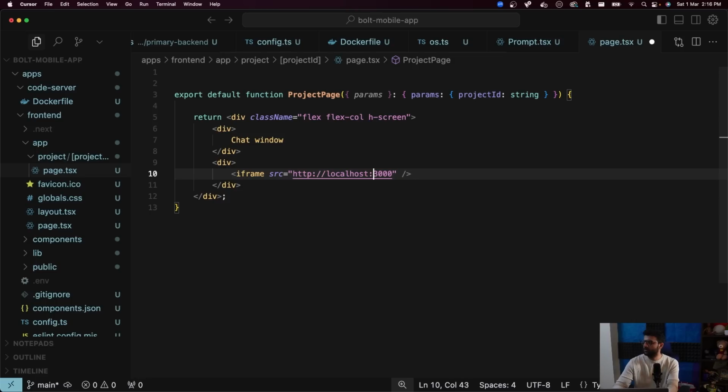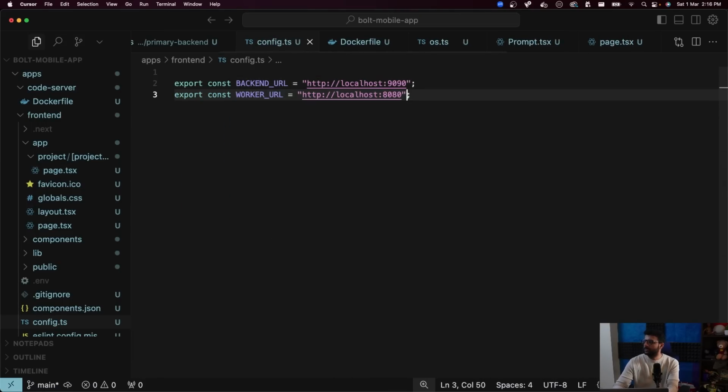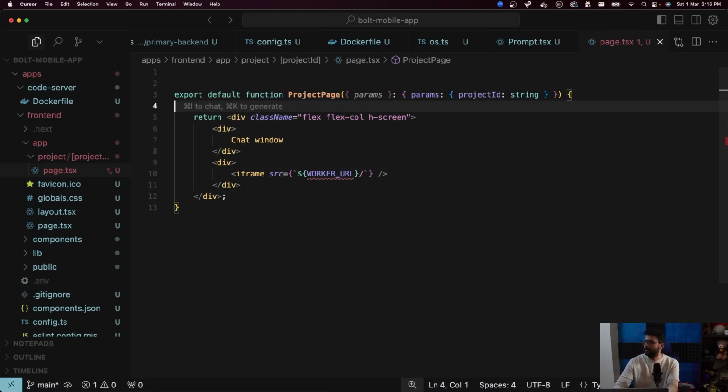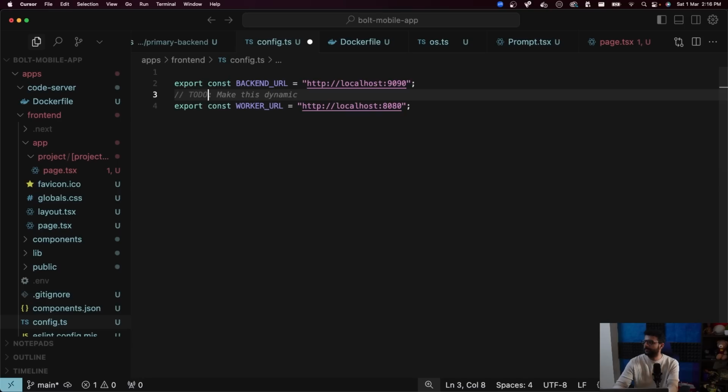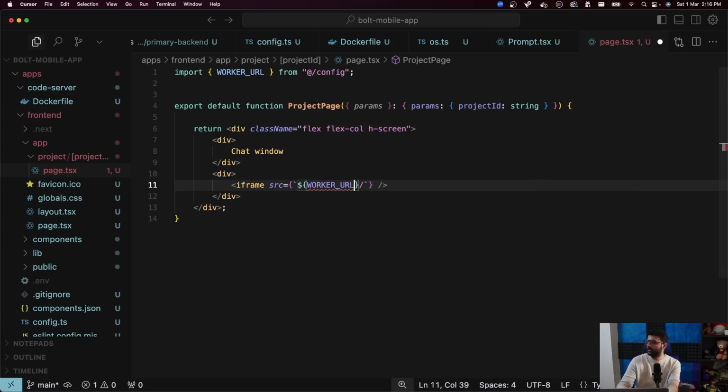Source equal to localhost: this would be, where is our VS Code hosted? 8080. Let's replace this with config.ts. Worker URL is localhost:8080. Let's replace this with worker URL. And one thing I'll add as a to do here. This should come from the router when we add it eventually. So we don't have a router, we don't have an auto scaling fleet right now. So we just have a single hard coded worker URL. I'll add it over here. And that's it. Let's see.